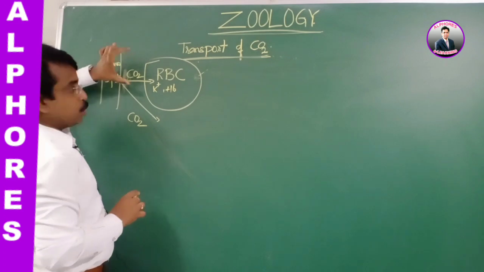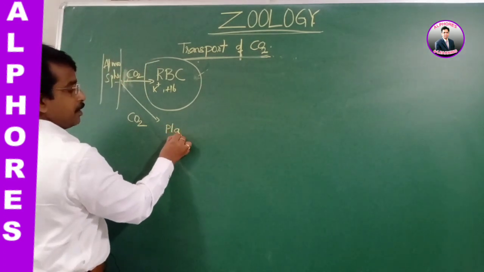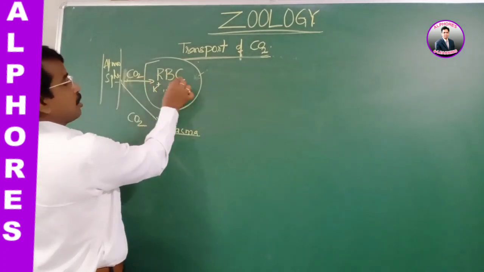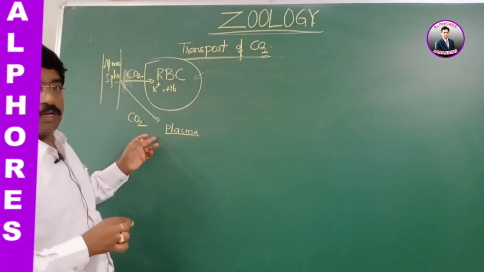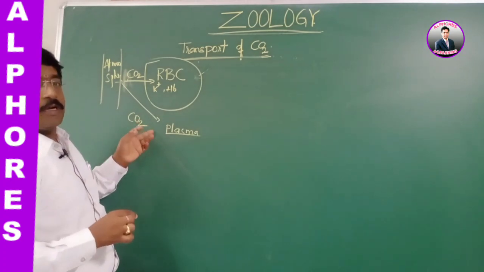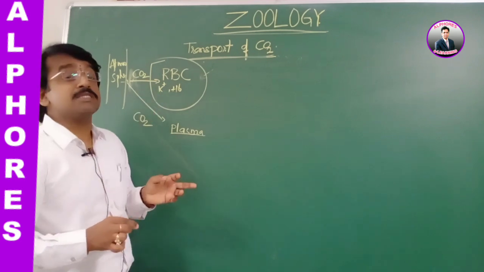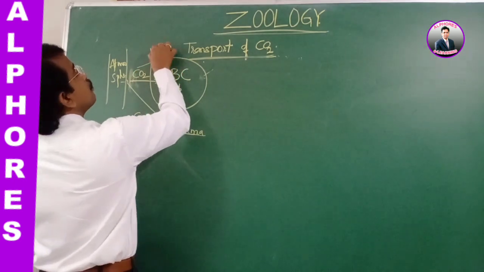Blood includes RBC and plasma. The CO2 combines with the RBC and plasma. We have discussed it here: 7% by physical solution and 23% with the carbamino compounds, that is, the hemoglobin.